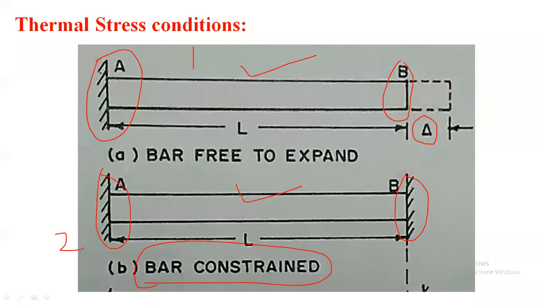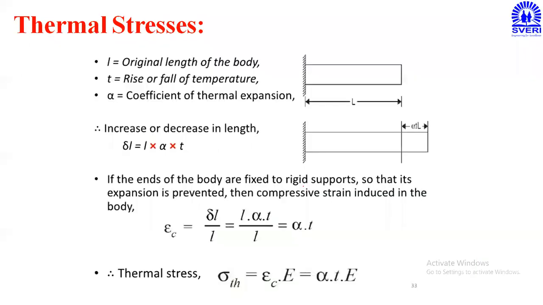So these are the two conditions which are very, very important to solve the numericals based on the thermal stress concept. In the statement of the problem itself, they mention whether the body or rod is free to expand or not free to expand. Accordingly, we have to choose that condition, use the respective formula, and find the solution. Okay, so these are the thermal stress concepts.